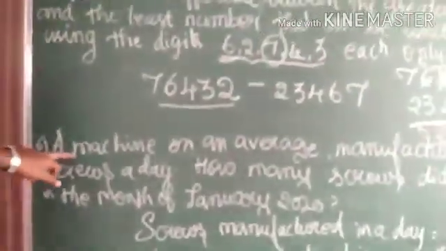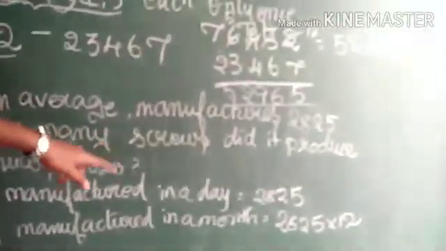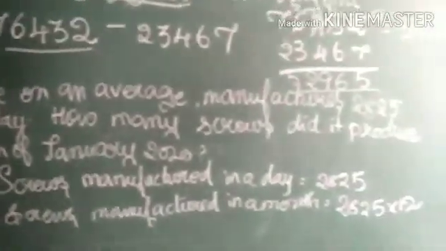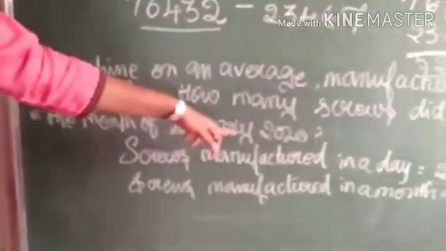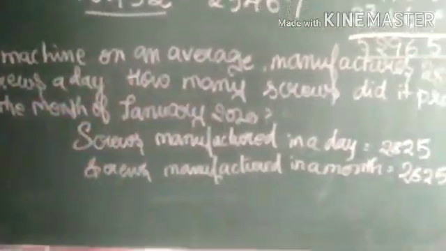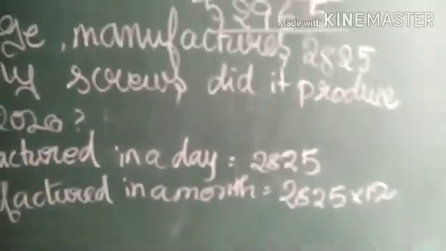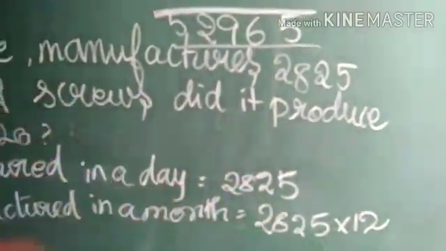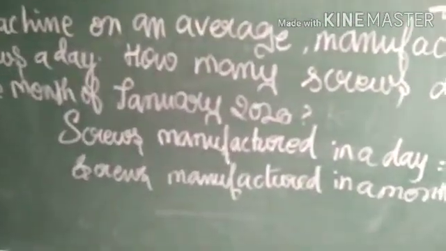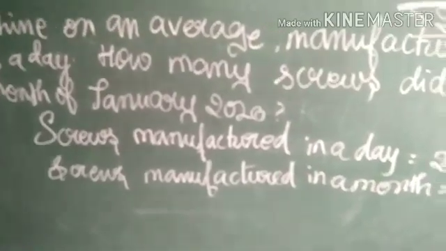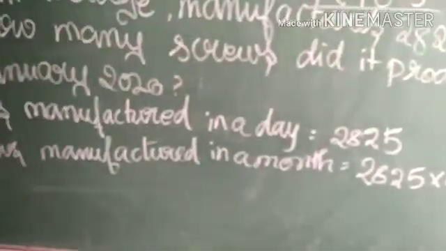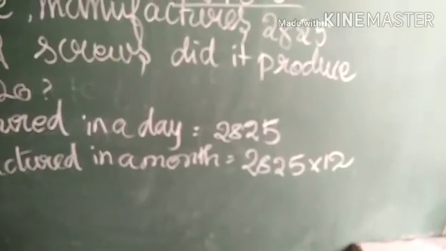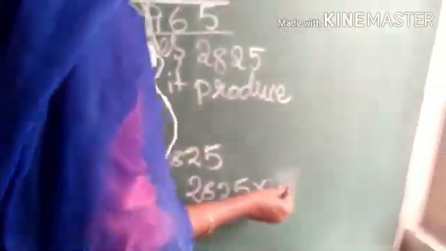Now, next, sixth sum. Read this question, children. A machine on an average manufactures 2,825 screws a day. How many screws did it produce in the month of January 2020? So, screws manufactured in a day. What is given first? Screws manufactured in a day, that is 2,825. So, what they asked to find: how many screws did it produce in the month of January 2020? So, screws manufactured in a month. So, 1 month equal to how many days?